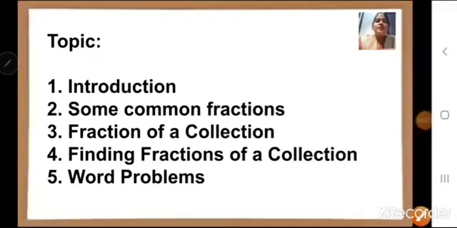Topics that we are going to cover in this chapter are: first one, introduction; second is some common fractions; third one is fraction of a collection; then finding fractions of a collection, and word problems. So children, let us begin.